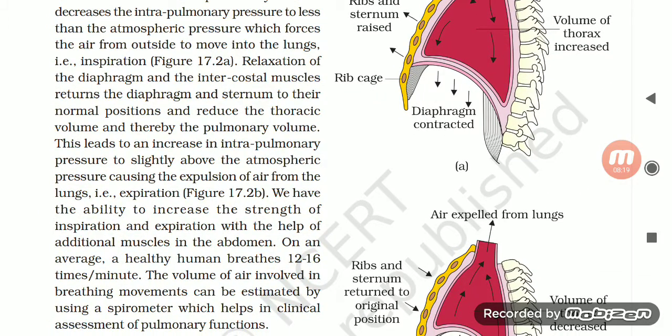Relaxation of the diaphragm and the intercostal muscles returns the diaphragm and sternum to their normal position and reduces the thoracic volume and thereby the pulmonary volume. This leads to an increase in intrapulmonary pressure to slightly above the atmospheric pressure, causing the expulsion of air from the lungs. That is expiration, part B of figure 17.2.